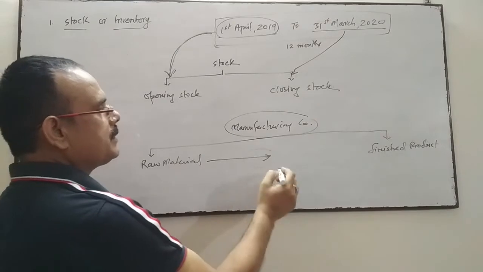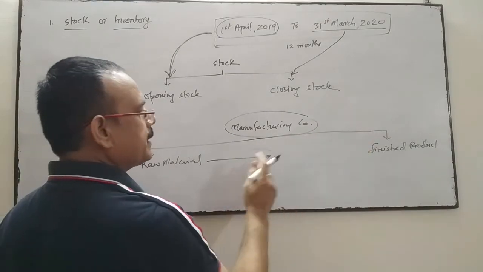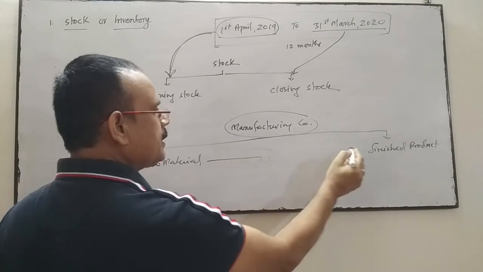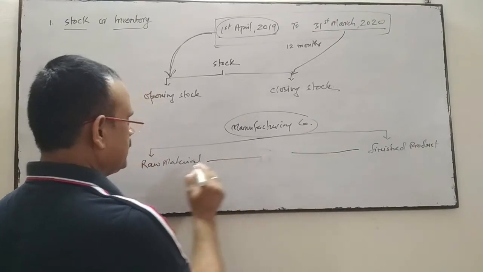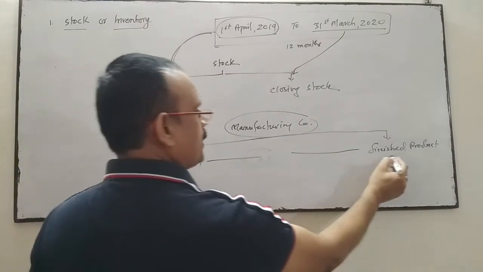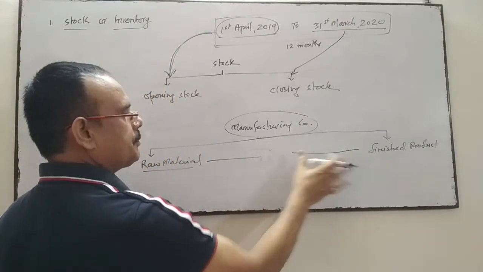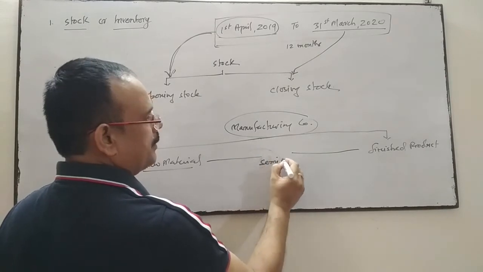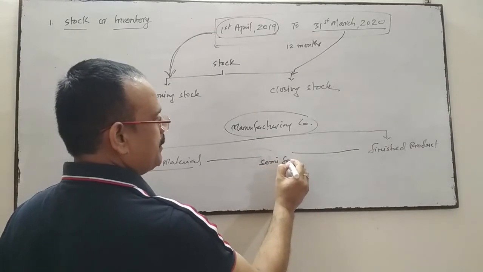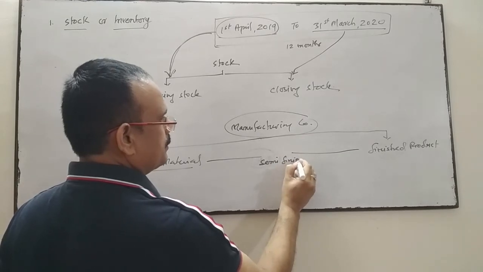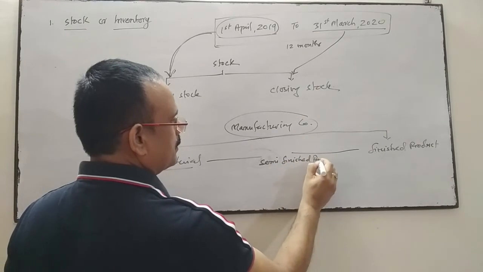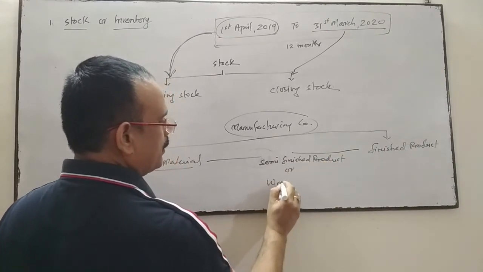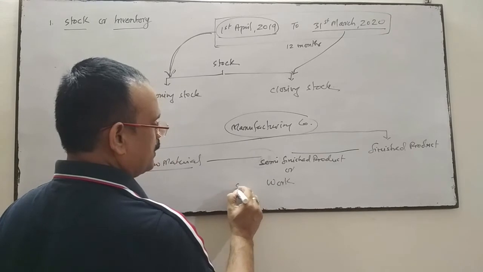And the material which is not completed, which is in between the manufacturing process, neither a raw material nor a finished product, is called semi-finished product, or it is also called work in progress stock.